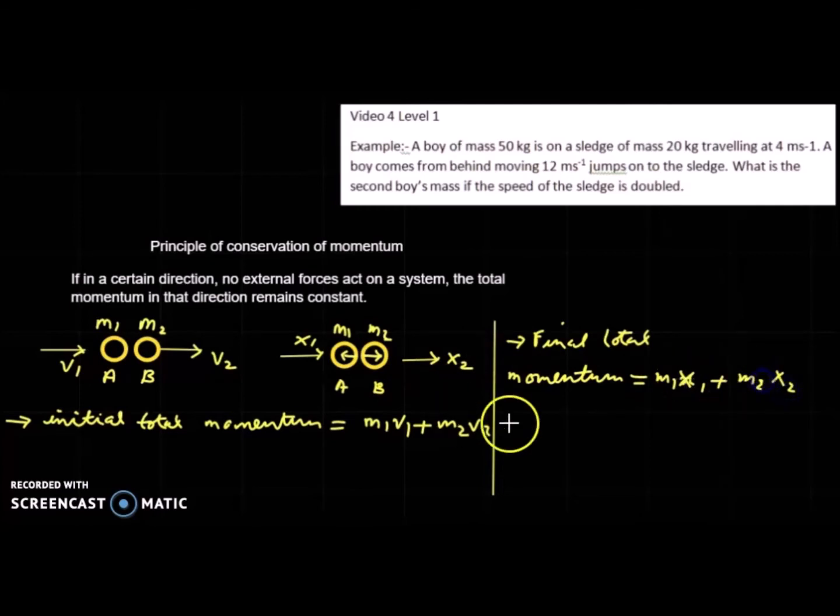Now we can equate these two: m1 v1 plus m2 v2 equals m1 x1 plus m2 x2. This is how to apply the principle of conservation of momentum.